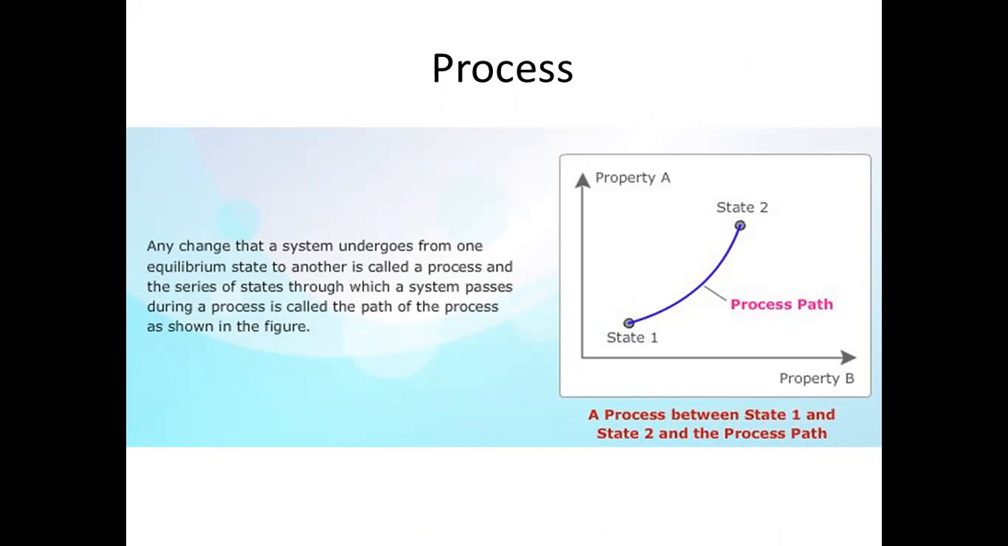Next, process. The next concept is process. Any change that a system undergoes from one equilibrium state to another is called a process. And the series of states through which a system passes during a process is called the path of the process. For example, if you supply heat to ice, then the ice will be converted into water. The states between these two are from solid state to liquid state. The change undergone by that H2O is called the process, and the path followed is called the process path.